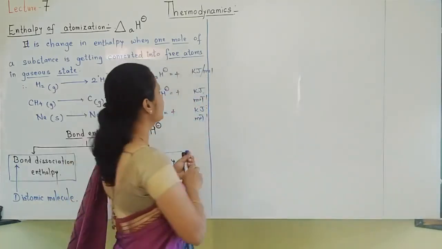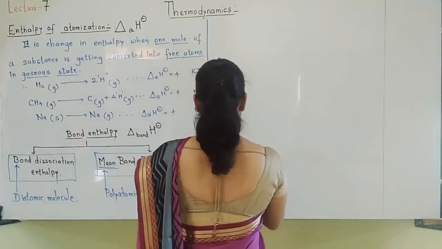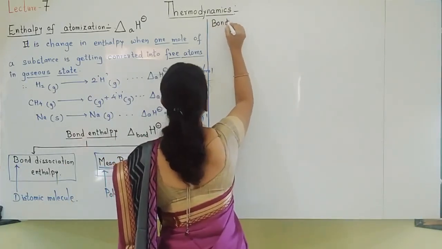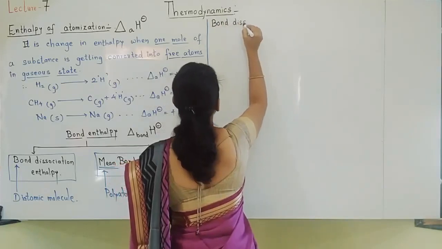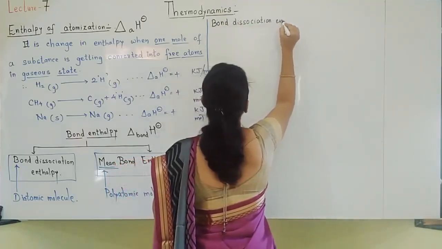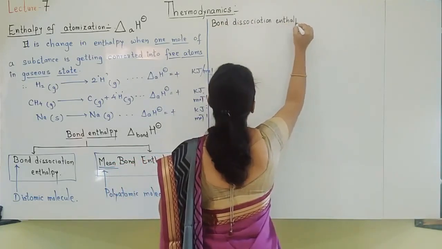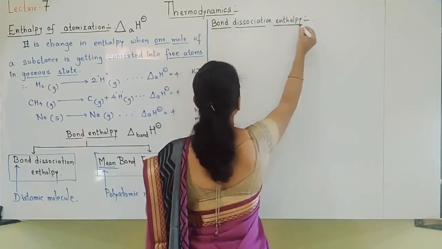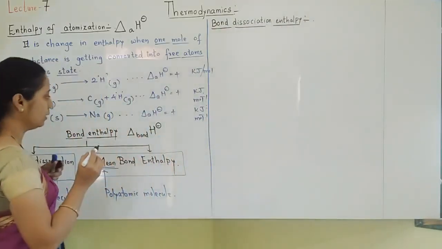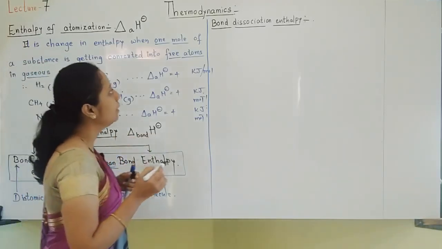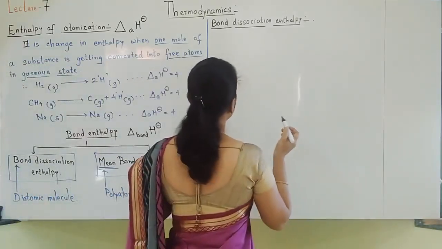Let us see those things one by one. So let us first see, students, what is bond dissociation enthalpy. Both are bond enthalpies only, so generally the symbol will be the same.